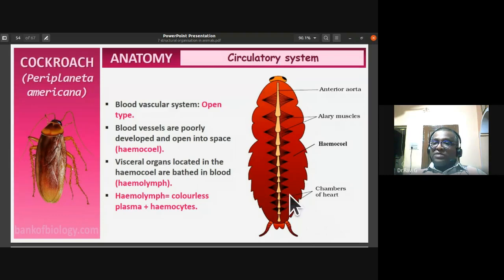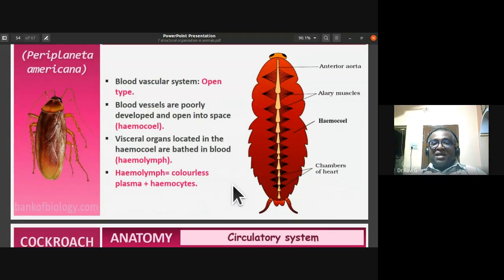The body space we call the hemocoel. The blood is colorless and we call it hemolymph. The visceral organs located in the hemocoel are bathed in blood. You don't find a red colored blood. It is colorless or white colored, as you might have noticed whenever you stamped on a cockroach. That is the hemolymph.